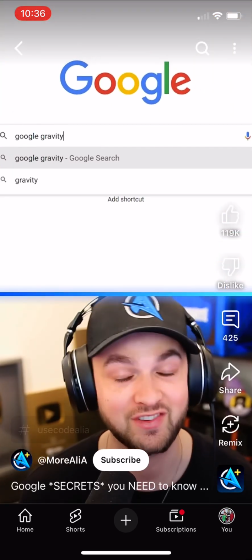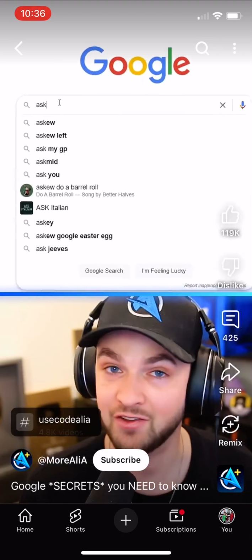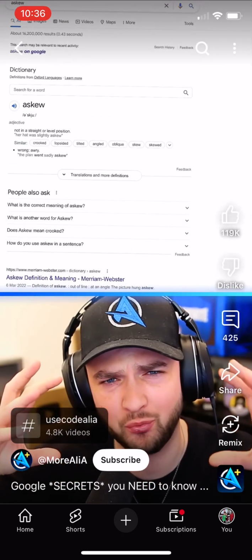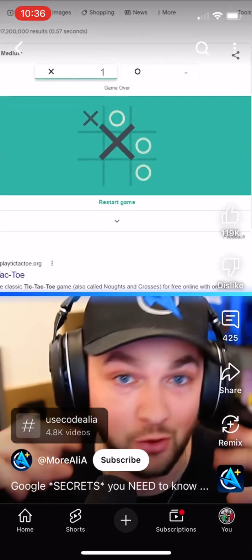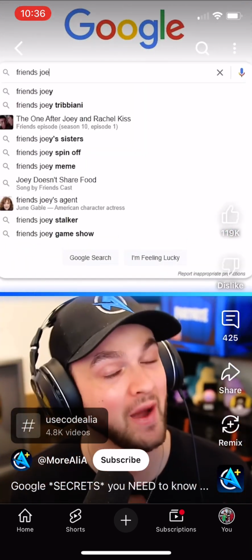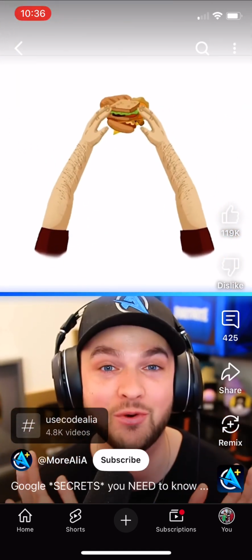Type in Google Gravity, click the first link, and the whole of Google will fall down with gravity. Type in Askew, and the whole of Google will have a weird tilt to it. Type in Tic-Tac-Toe, and you can play noughts and crosses in Google for free. Type in Friends, followed by any name from the TV show, and there'll be a secret button you can press for a really cool animation.